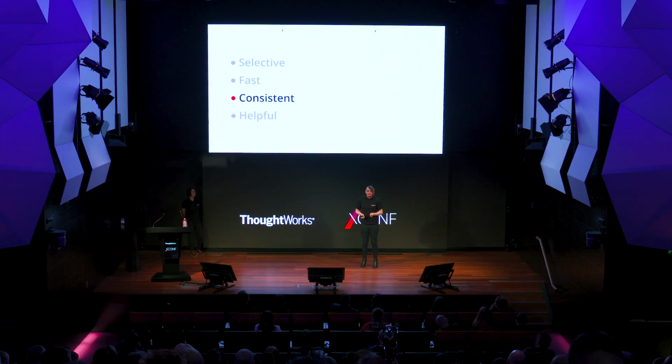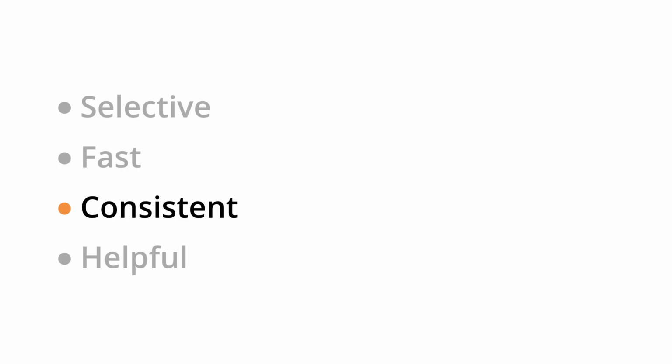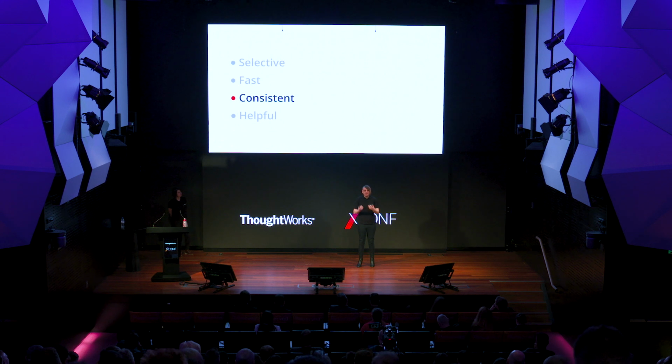Obviously, they need to be consistent. That means they need to run the same way on your machine, on another dev's machine, and in the pipeline. And containerization tools like Docker can be really helpful here to make sure everyone's aligned on the same versions and with a similar environment. And lastly, they need to be helpful.